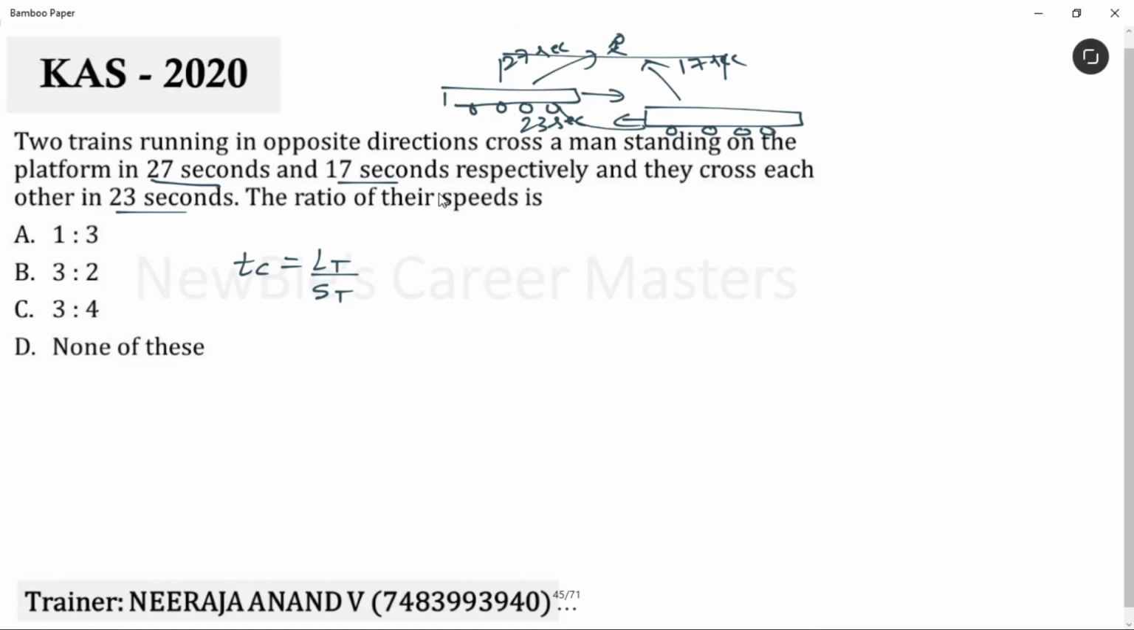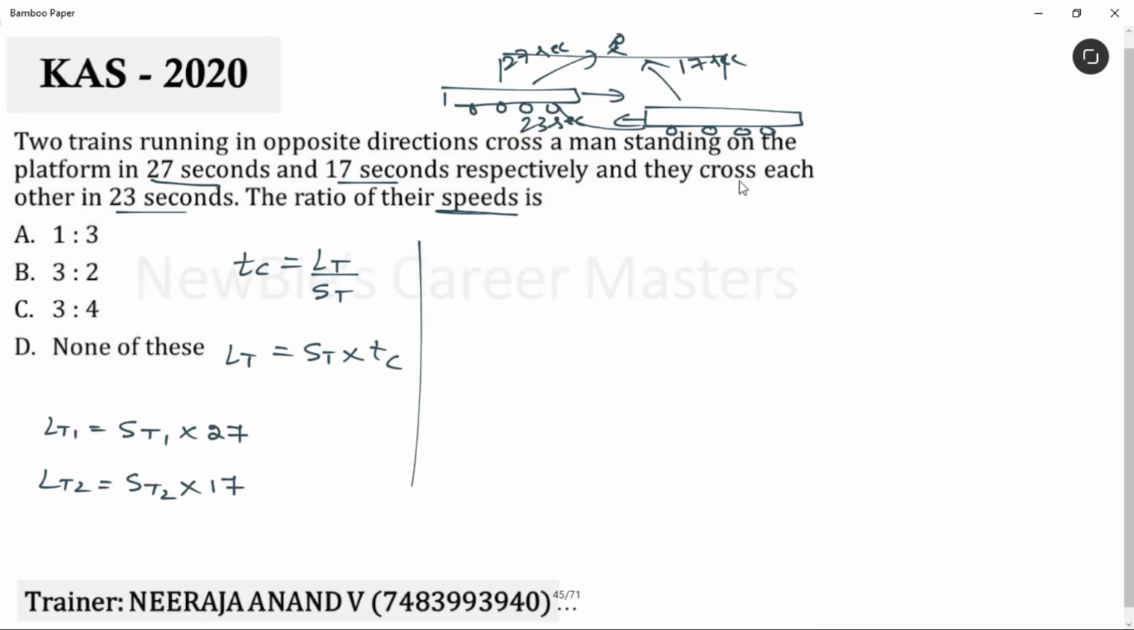Since the question is to find the ratio of the speeds, you have to keep that variable. So let's take it this way. Length of the train is equal to speed of the train into time taken to cross the man. Length of train 1 is equal to speed of train 1 into 27 seconds. Length of train 2 is equal to speed of train 2 into 17 seconds. Am I clear? Yes.